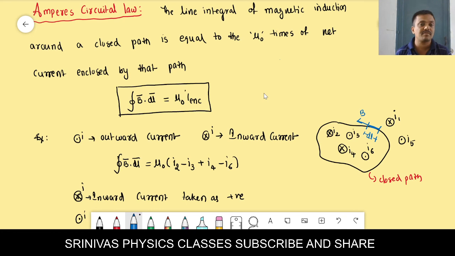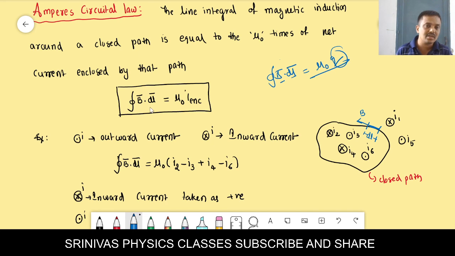I am using some reference books also, and from those I am writing, 100%, not only NCERT. There are so many books I am following to make the notes and to explain to you. That's why whatever notations I am using, there is no problem. But if I give, instead of B bar dot dl bar is equal to nu naught times, for example, charge, then it will be wrong, because B is there, dl is there, but I changed the current term to charge. This is absolutely wrong.